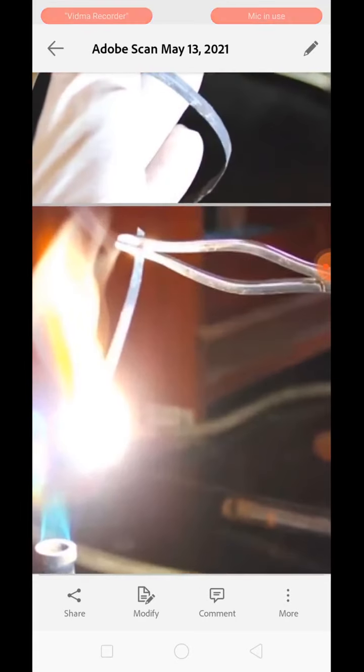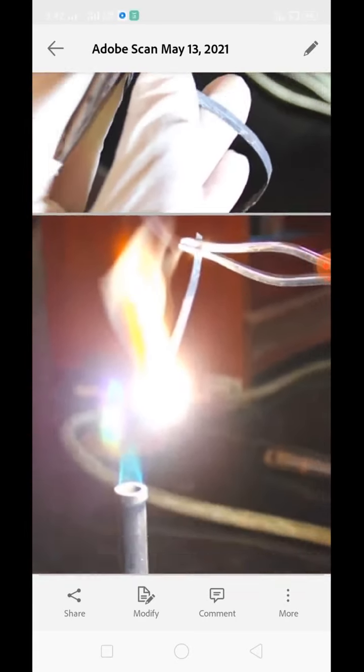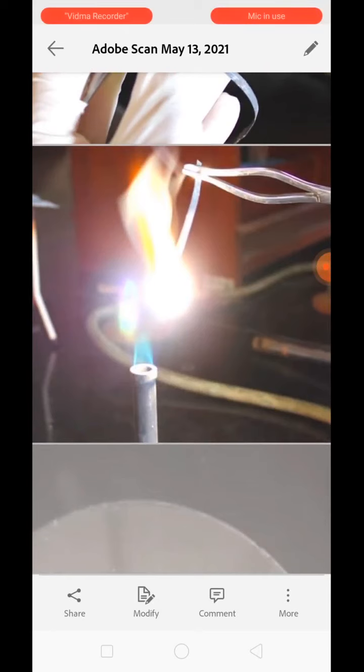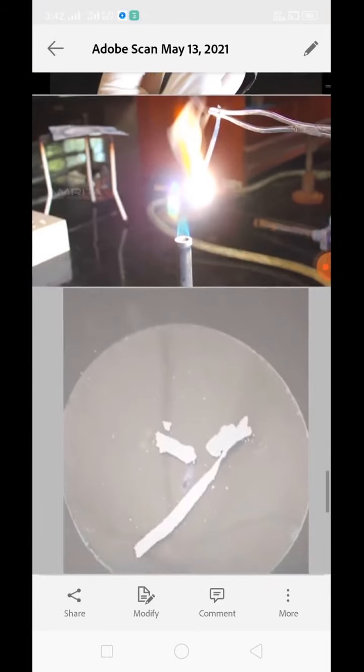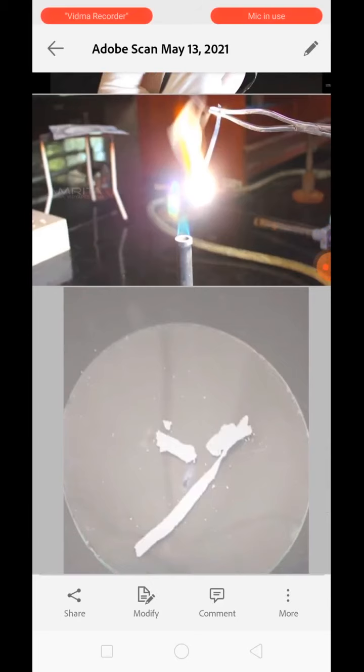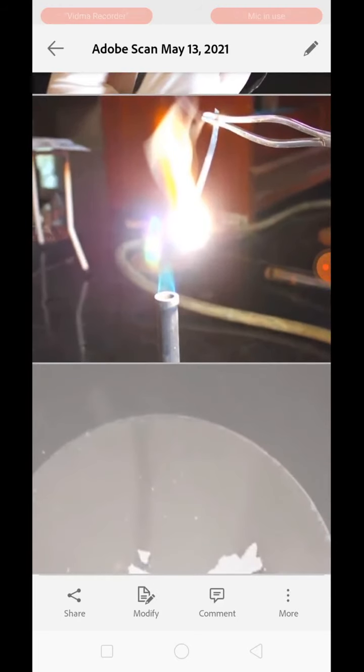Now with the help of the tong we hold this magnesium ribbon and bring it toward the spirit lamp. Burning is a process in which the substance burns in presence of oxygen, which means the substance reacts with oxygen.